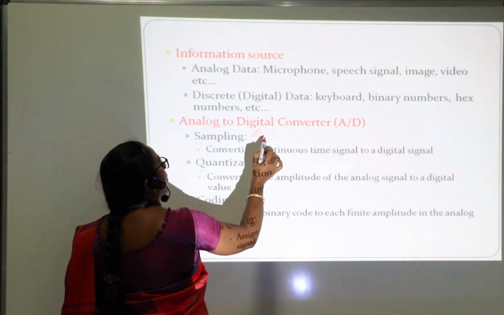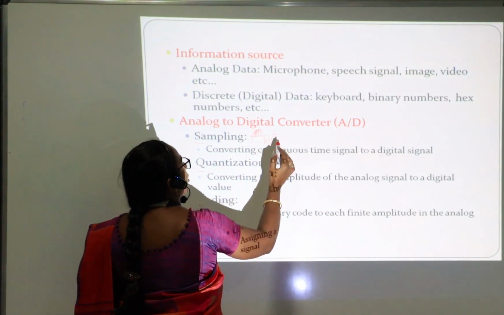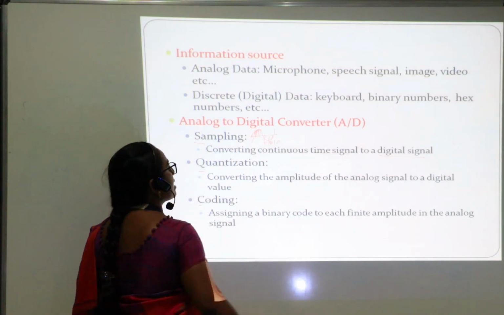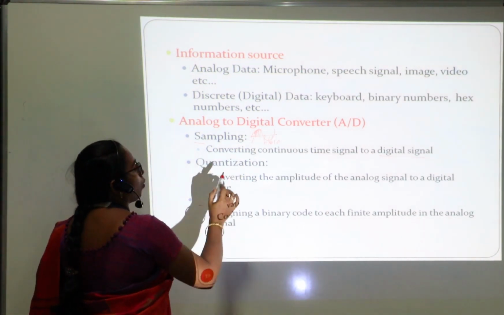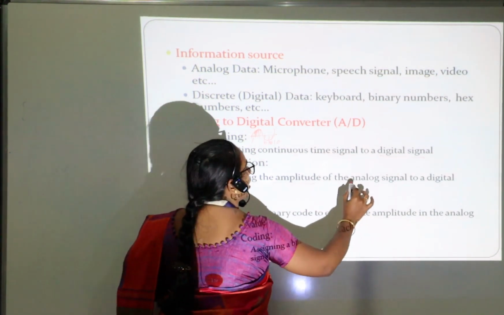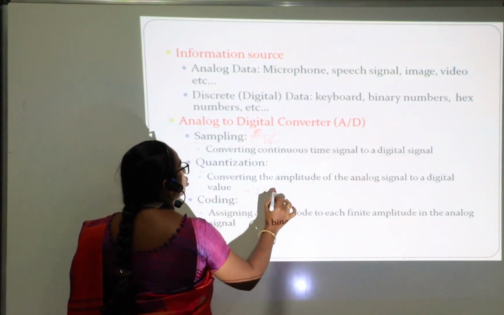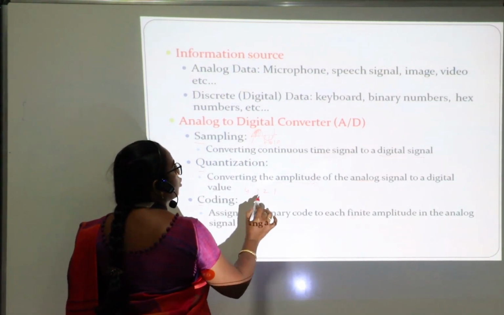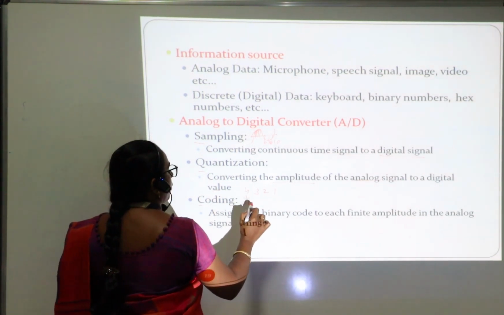After sampling, we are going to assign some digital numbers, depending upon the amplitude. Next, we have quantizing. Quantizing is converting the amplitude of the analog signal into a digital signal. For example, I have the levels 4, 3, 2, 1. I am going to convert these 4, 3, 2, 1 into digital values. That's why they are called 1s and 0s.